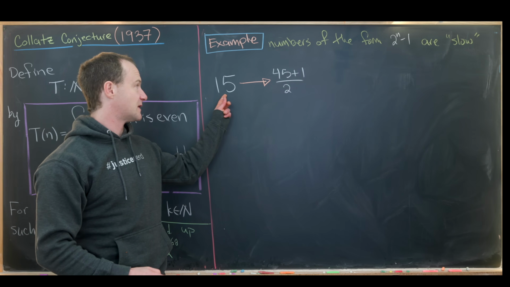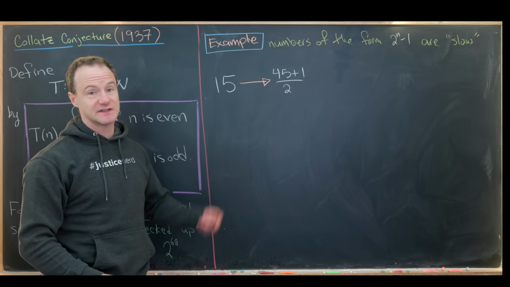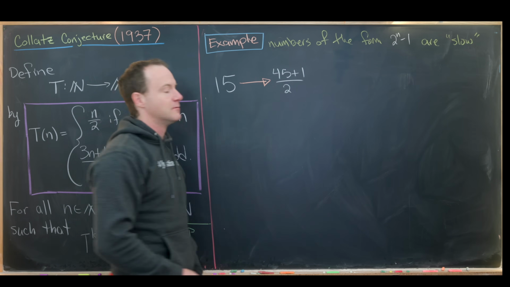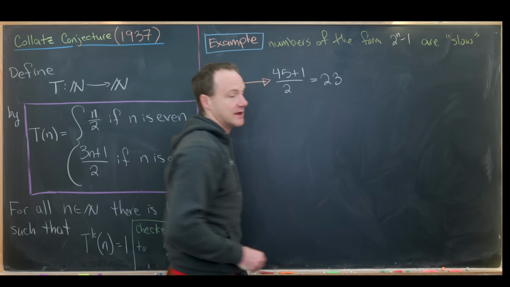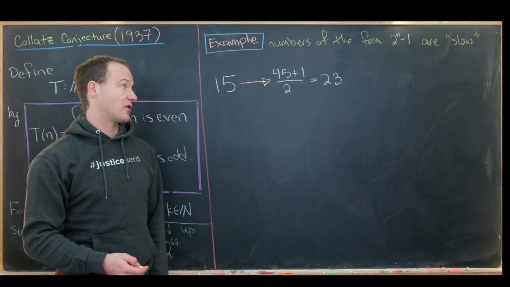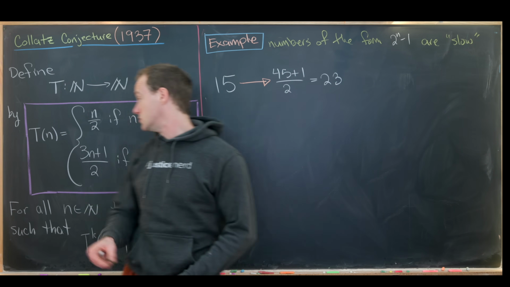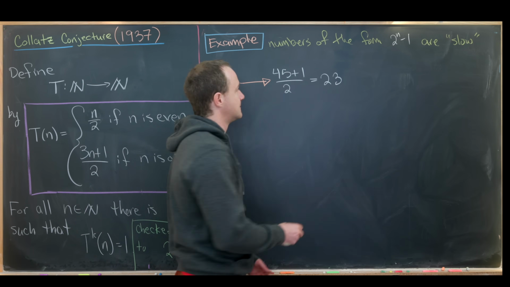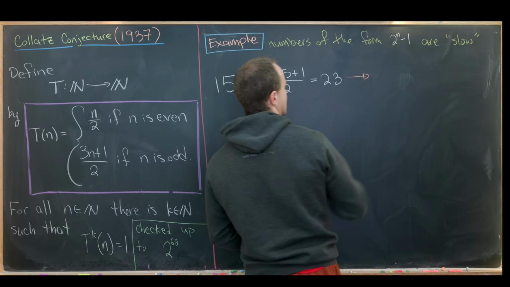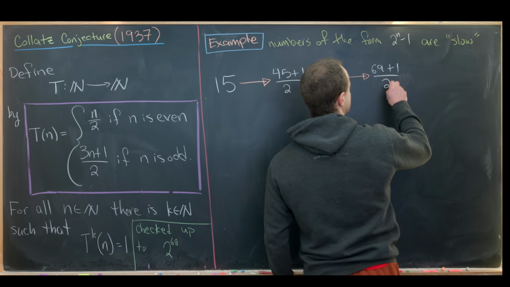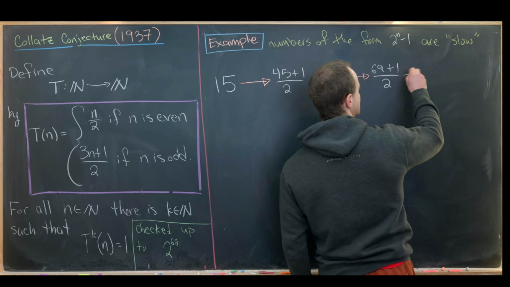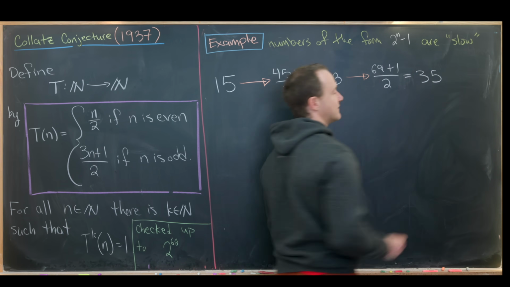So we multiply this by 3 and add 1. That's because 15 is odd. But let's see, that's 46 over 2, which is the number 23. And that's another odd number, which means we have to do this rule again. So if we do that rule again, we'll get 69 plus 1 over 2. So that's 70 over 2, which is 35.